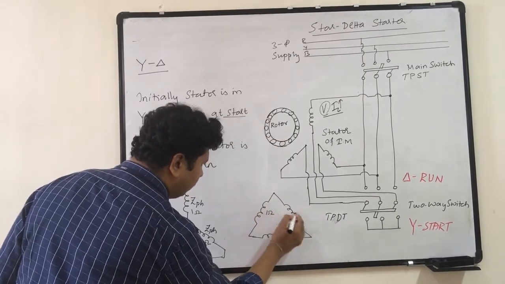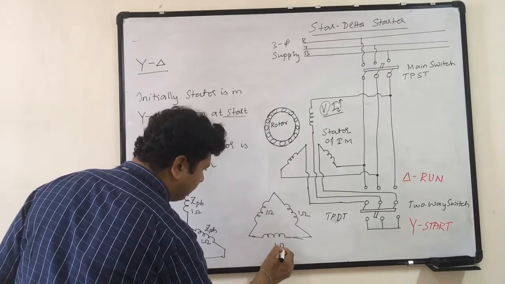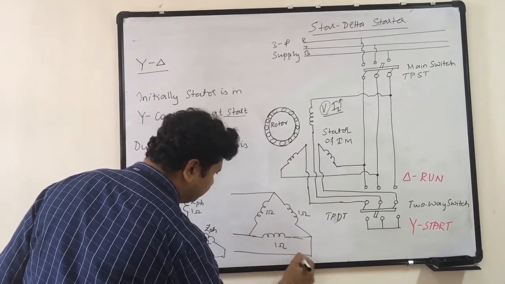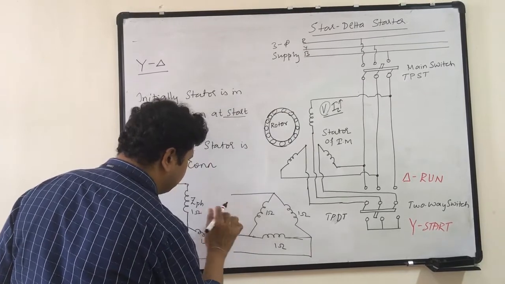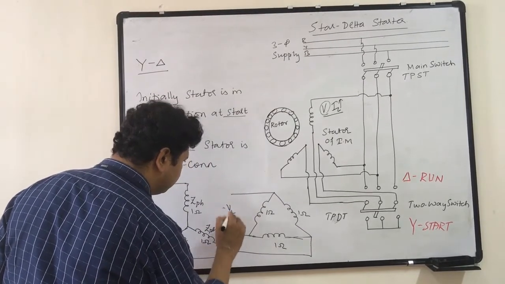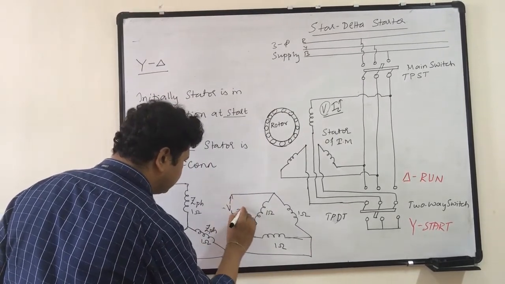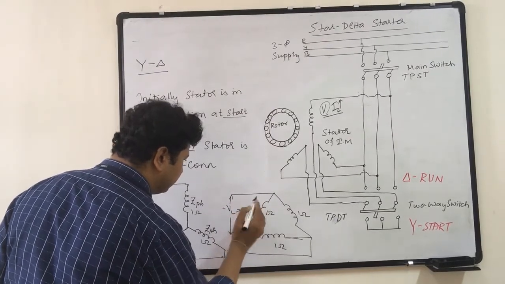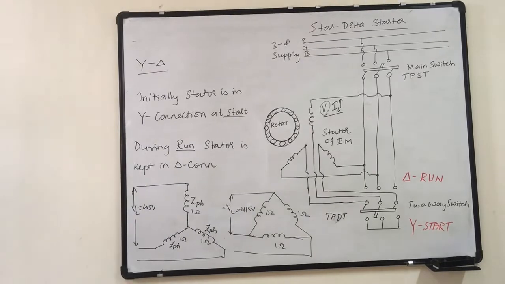Okay. 1 ohm, 1 ohm, 1 ohm, and here I will connect VL equals 450 volts.